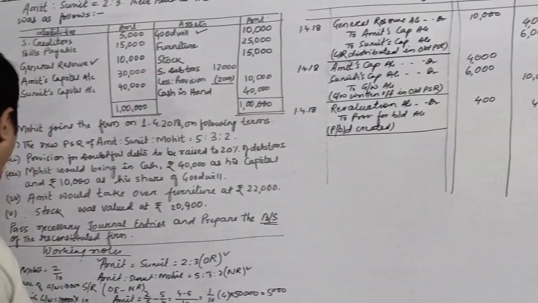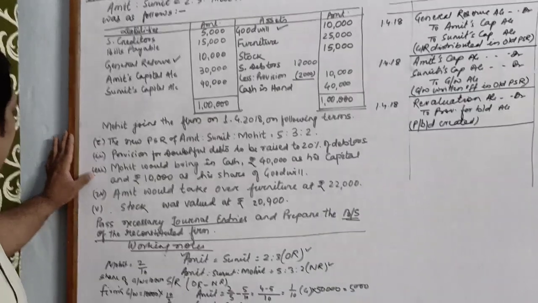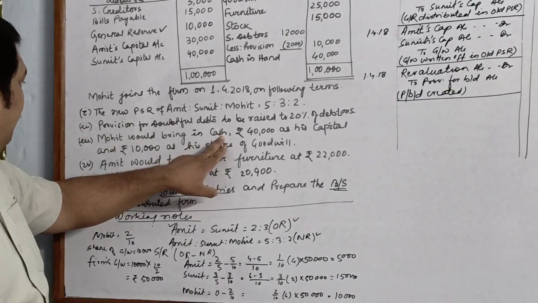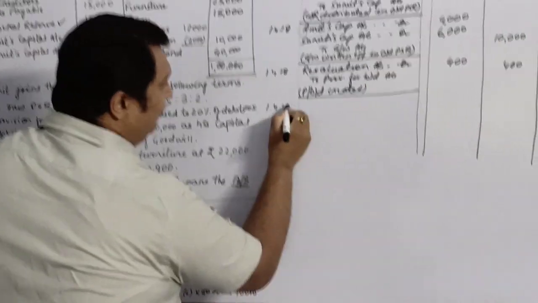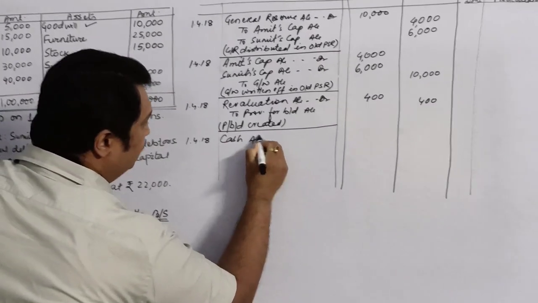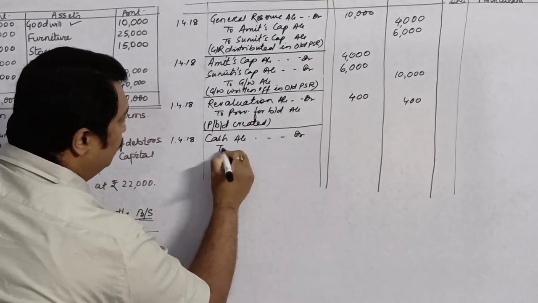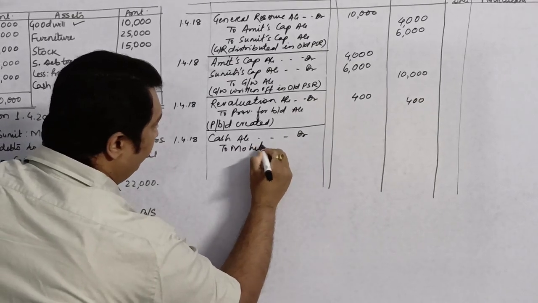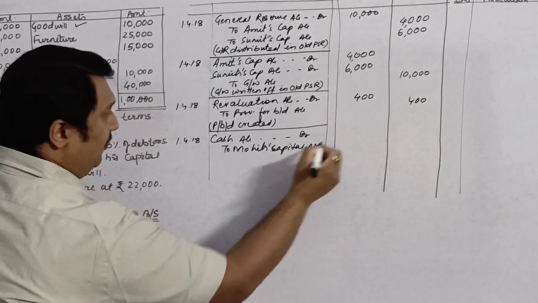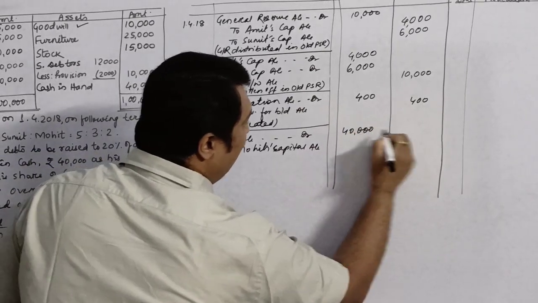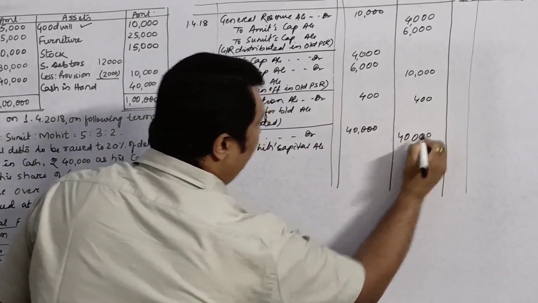Now after this second adjustment, we have the third which says that Mohit will bring rupees 40,000 as his capital. So the entry will be cash account debit to Mohit's capital account. How much? 40,000 he brings as his share of capital.